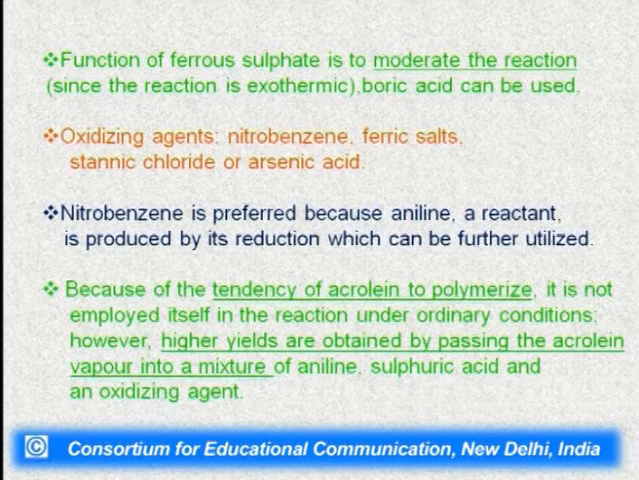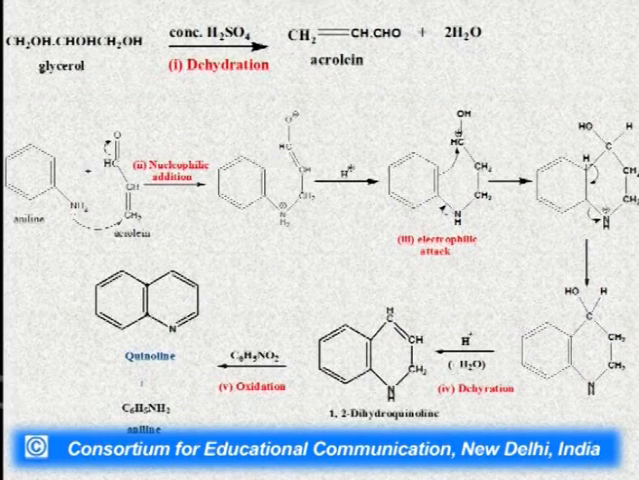Because of the tendency of acrolein to polymerize, it is not employed itself in the reaction under ordinary conditions. However, higher yields are obtained by passing the acrolein vapors into the mixture of aniline, sulfuric acid and the oxidizing agent. Here we have shown the synthesis. This is the first step, where this is the glycerol molecule. This is glycerol, which has 3 carbons with 3 hydroxy groups. It is the trihydroxy compound which is called glycerol.